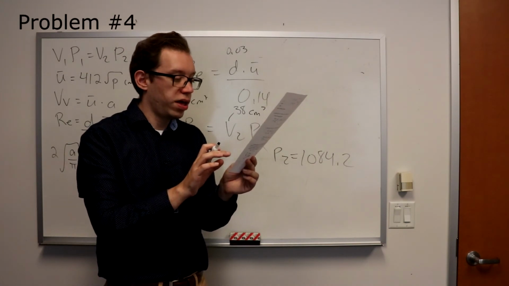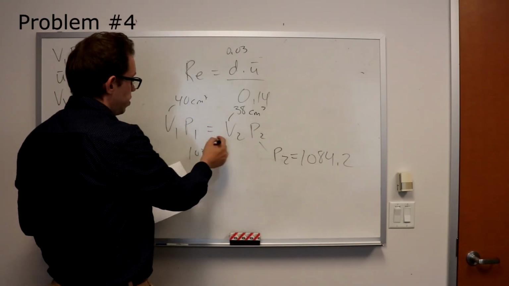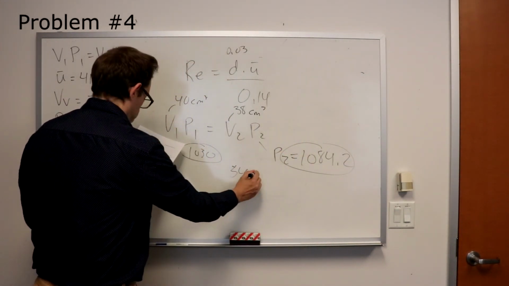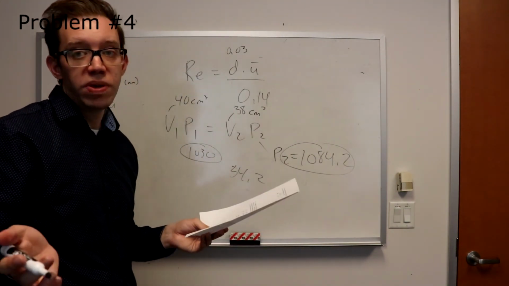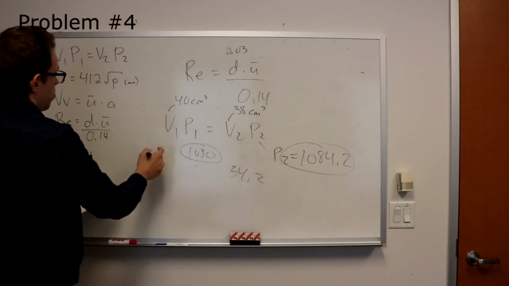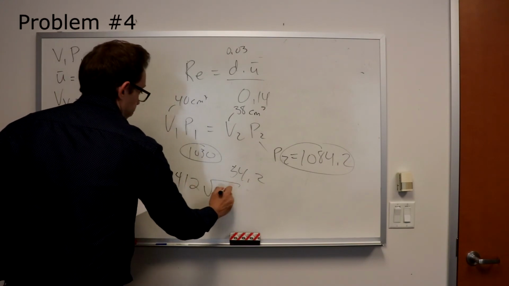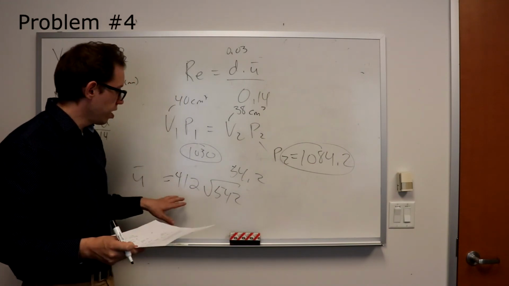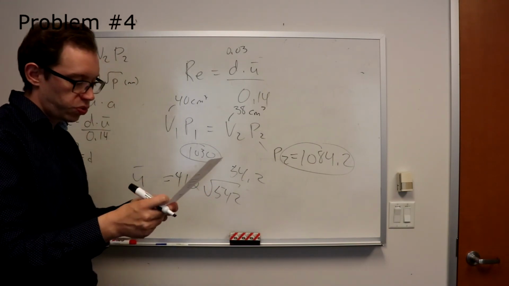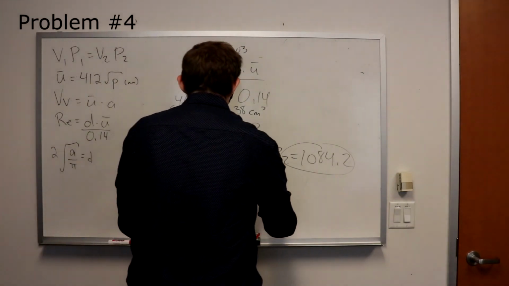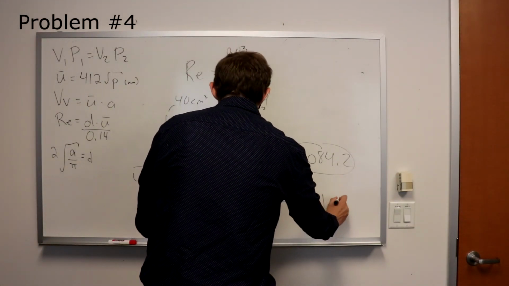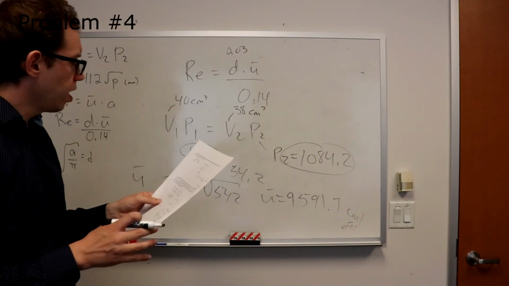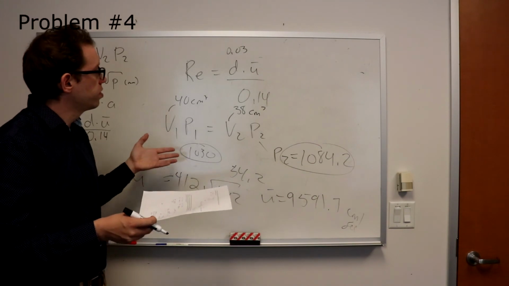And so the pressure differential, of course, that's going to be the difference from P1 to P2, which should be 54.2, I believe. Now we want millimeters in our equation, so we actually are going to want to put 542 in there, multiply it by 10. And so if you take the square root of 542 times 412, it should give us a particle velocity of 9,591.7 centimeters per second. So from there, we've got our U, and so we're basically done.